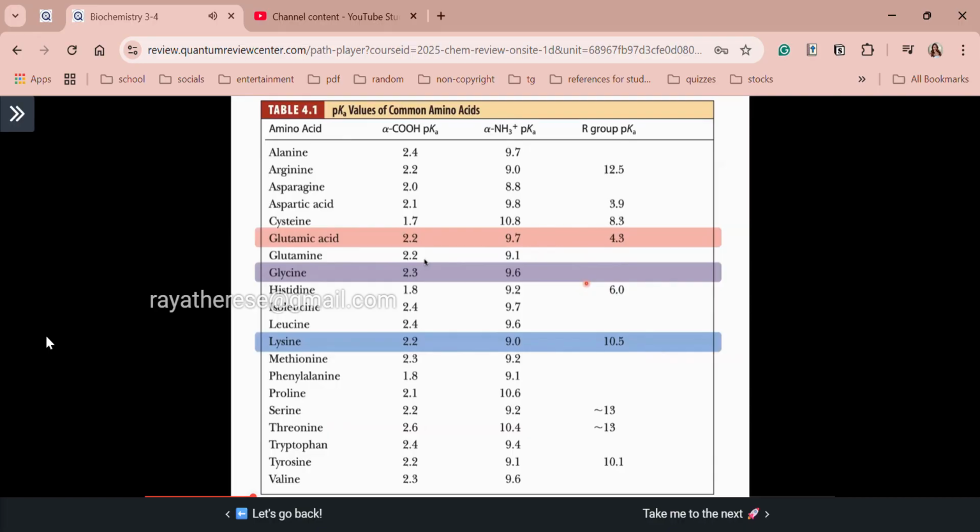Okay? So for instance, sa glutamic acid, you will use those pKa's near to each other. So that's your 2.2 and the 4.3 or the pKa of the R group. Alright? For instance, for lysine, basic. So again, 2 near pKa. So that's 9 and 10.5. Alright? So that's just a tip. So you can use it as well in order to guide you in computing the PI of acidic and basic amino acids. So class, again, that's only applicable for acidic and basic amino acids because they are the only amino acids that have additional pKa.